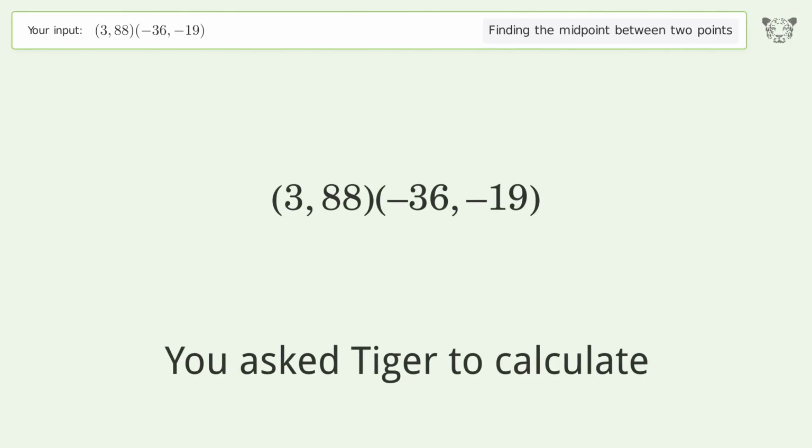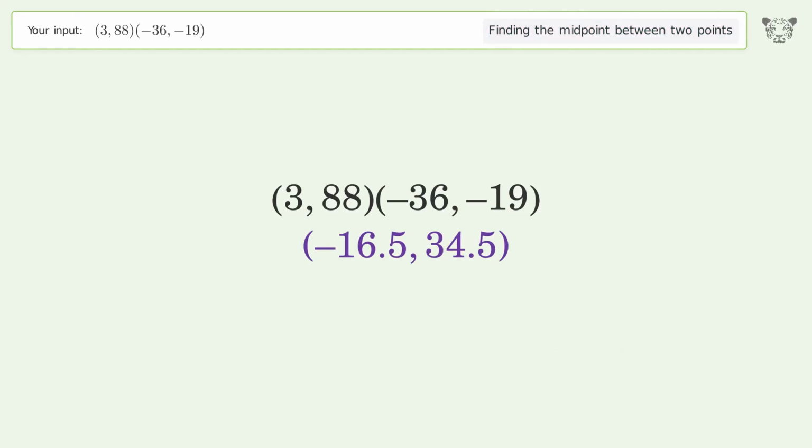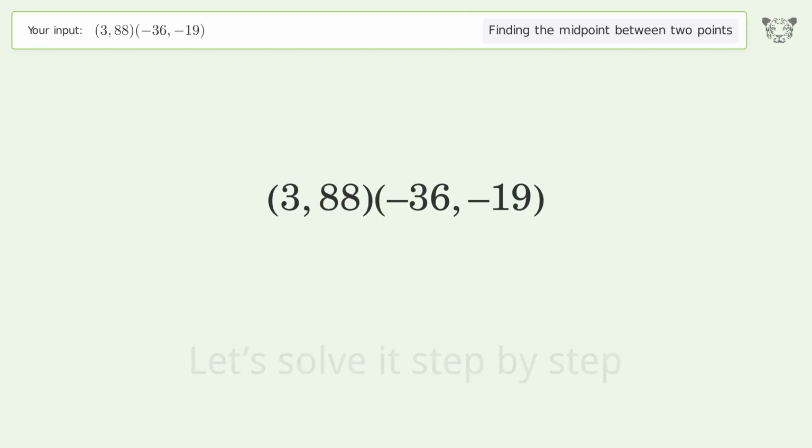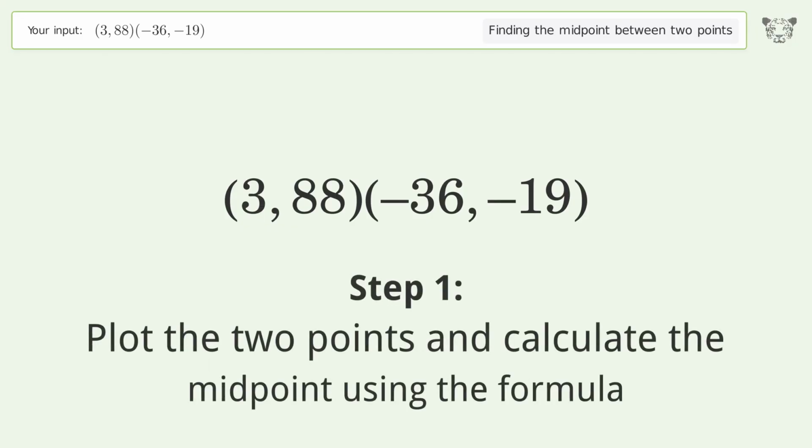You ask Tiger to calculate. This deals with finding the midpoint between 2 points. The midpoint between the 2 points is negative 16.5, 34.5. Let's solve it step by step. Plot the 2 points and calculate the midpoint using the formula.